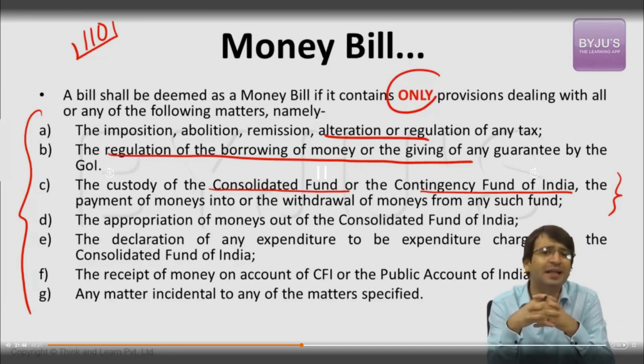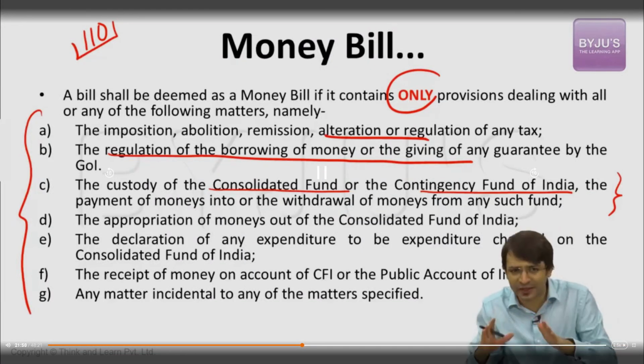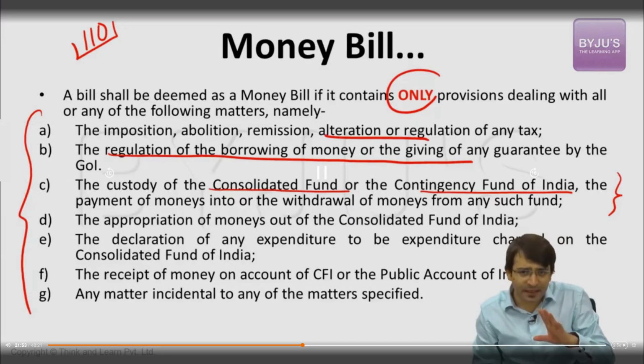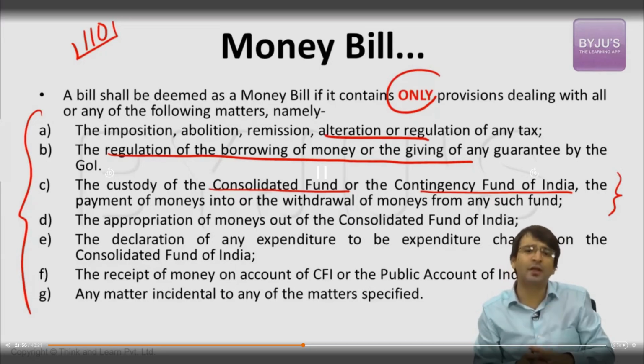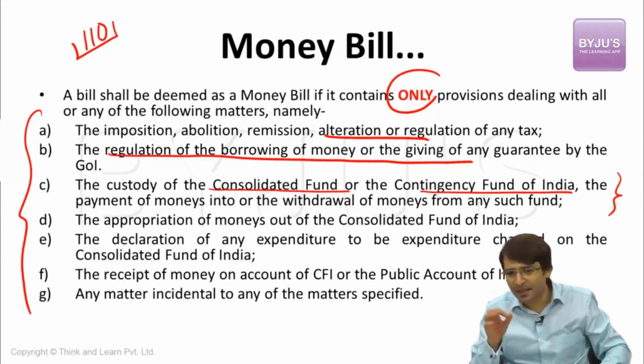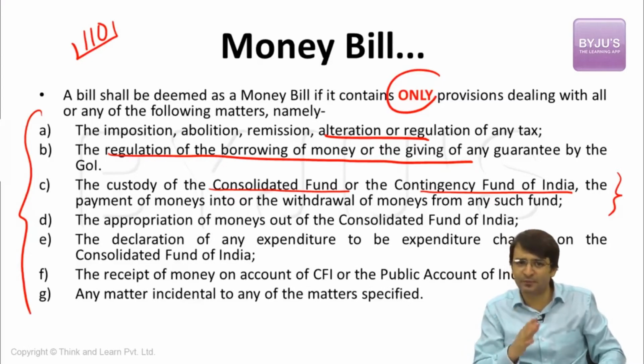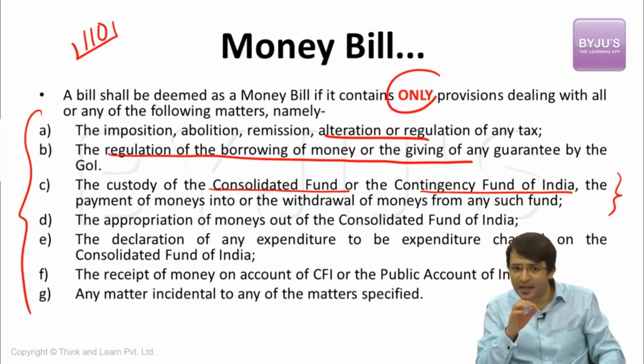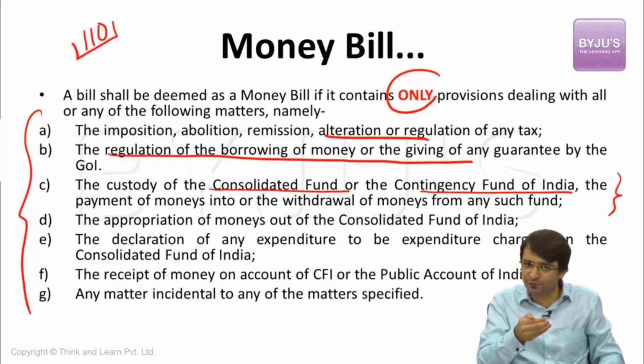Now we will discuss later what is a contingency fund and what is a consolidated fund of India. But primarily here what we are talking about is that a bill is a money bill if it deals with only money matters which are mentioned under Article 110. What is this? Imposition of tax. What is it? Borrowing of money by the government of India. What is it? The custody of the consolidated fund of India or contingency fund of India. Payment of money into these funds or withdrawal of money from these funds is also a money bill.